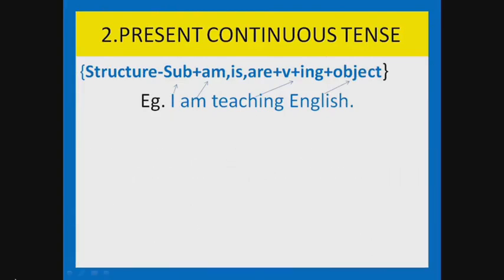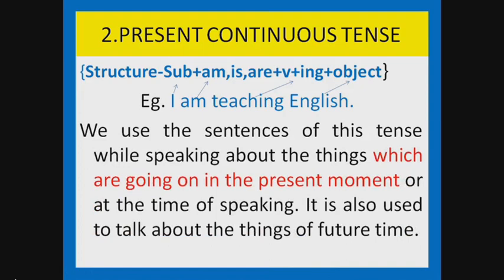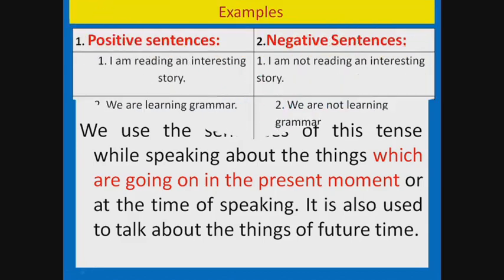Now let's learn about present continuous tense. Sentence structure is subject plus am or is or are plus verb with ing form plus object. Example: I am teaching English. We use the sentences of this tense while speaking about the things which are going on in the present moment or at the time of speaking. It is also used to talk about the things of future time.